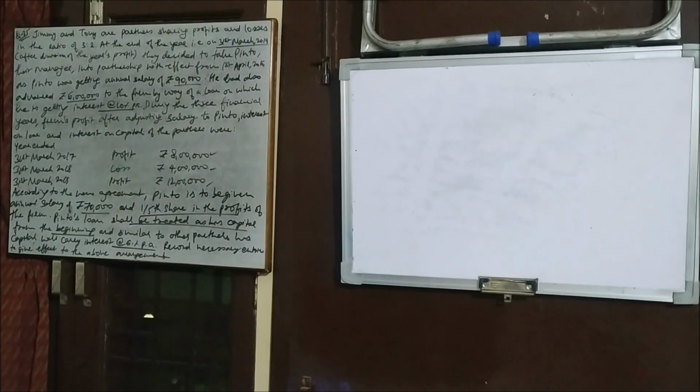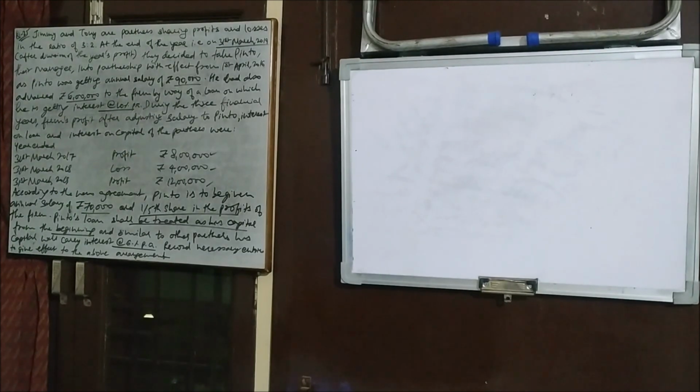Okay, so the very first question comes related to this, that we are at the end of 2019 and we have to make the adjustment from 1st April 2016. All right, for that we'll have to prepare a kind of statement in which we can adjust the profit.